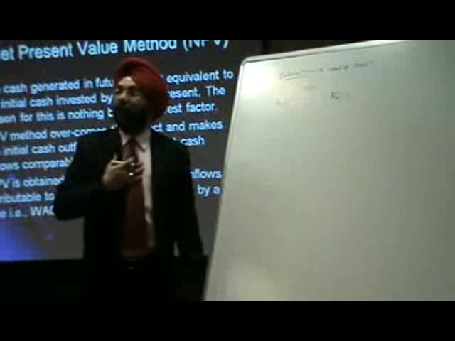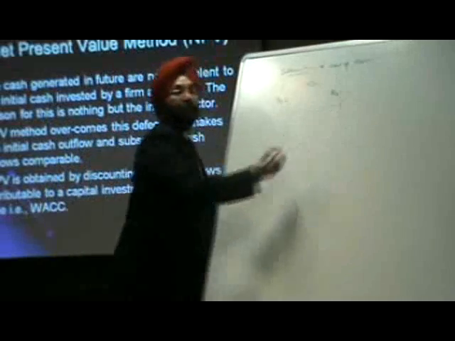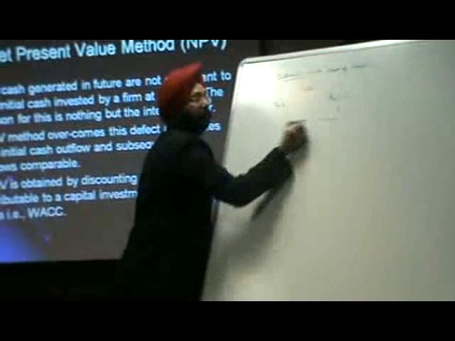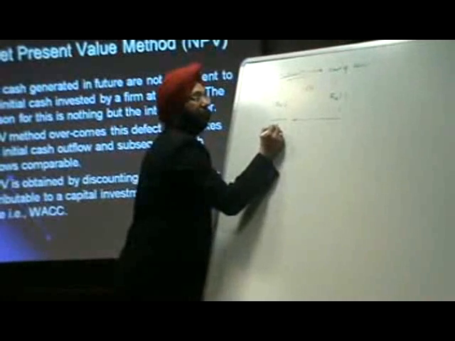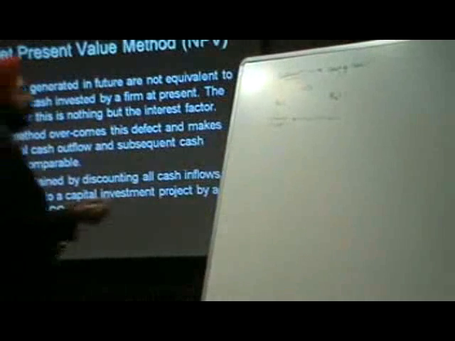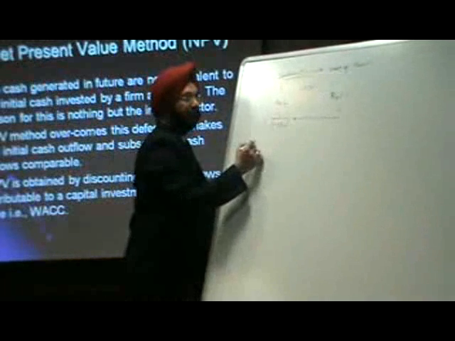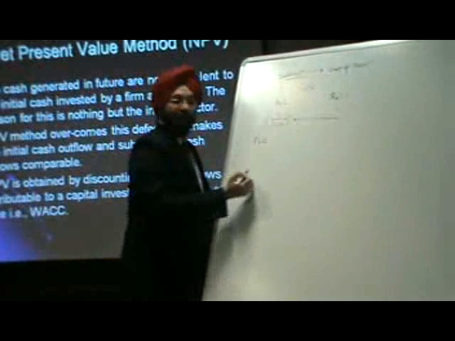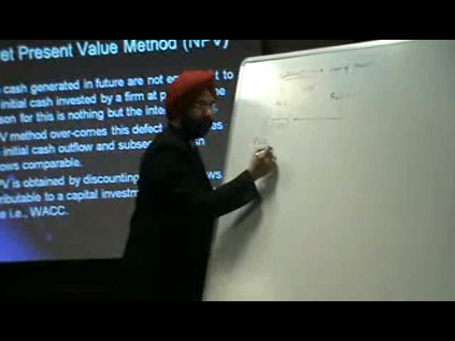So in this way, if I calculate what I will accept today if I get 1 rupee after 1 year, I will be accepting 1 upon 1.10 today. And this is nothing but the present value factor at the rate of 10% for 1 year.